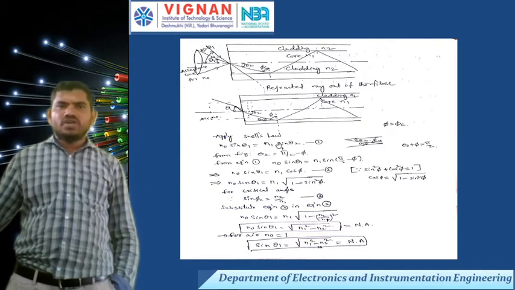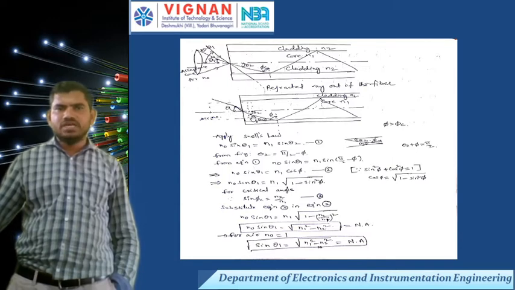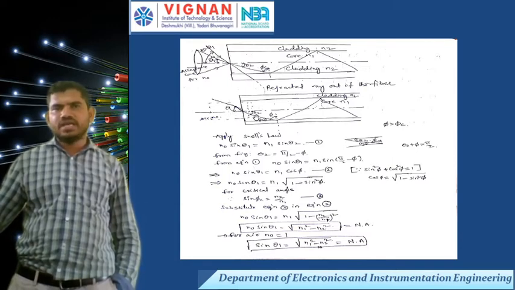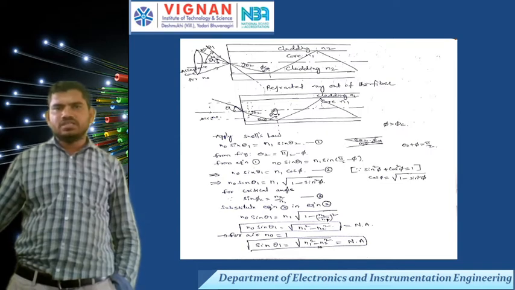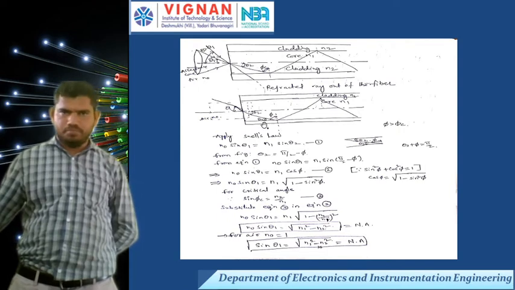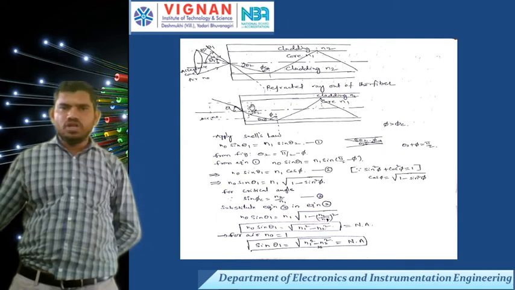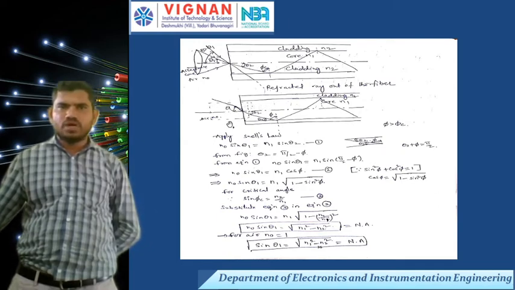Now for analysis purposes, this is my incident ray with some angle theta 1, the refracted ray with the angle theta 2, and the critical angle, with the 90 degrees, with some angle phi, here also phi. Now I am considering only this part. For analysis purposes, we can apply Snell's law.